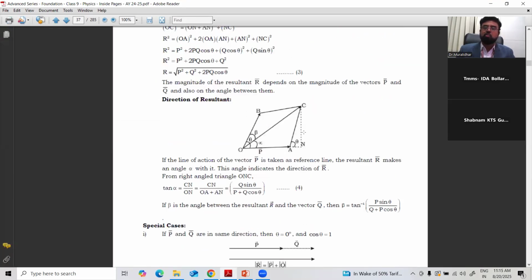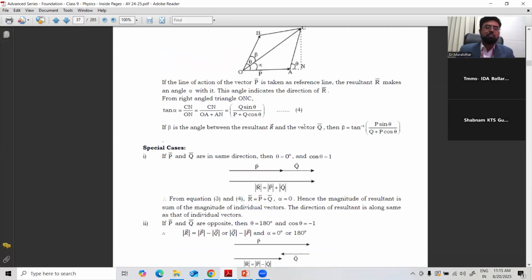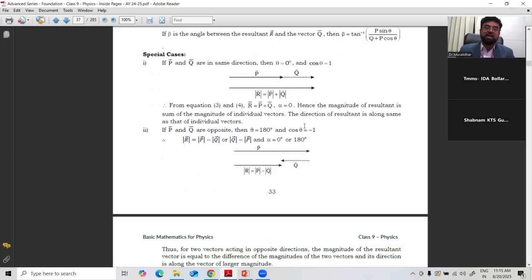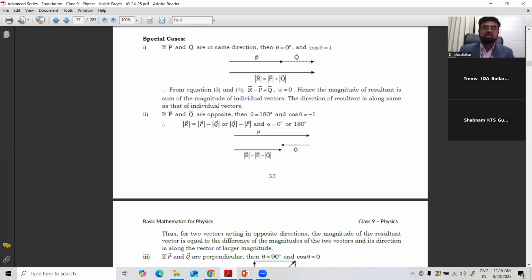Parallelogram law, we got two formulas. One is how to find the magnitude and how to find the direction also. In that, there are some special cases for the two formulas. You can see here, special cases. The first one is, if P and Q are in the same direction, theta is equal to 0 and cos theta is equal to 1, because cos 0 is equal to 1.